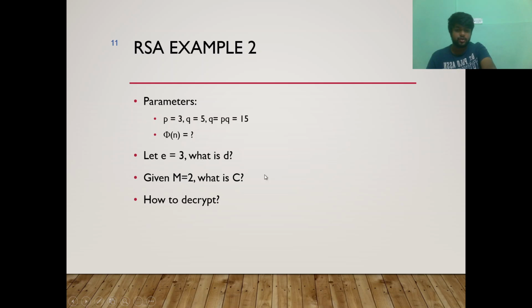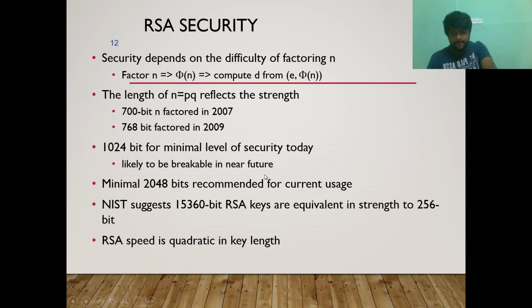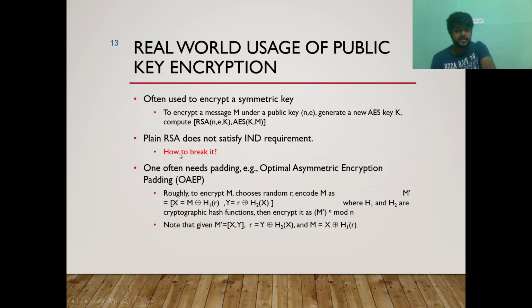As we can see, we solved this function on our own because the values of p and q were very small. So we were able to calculate, and also we had the p and q values, which usually the attackers will not have. So minimum 2048 bits is recommended for current usage. The minimum bits required is 1024, but the minimum security standard should be 2048. NIST suggests 15,360 bit RSA keys are equivalent to the strength of 256 bit. RSA speed is quadratic in key length.